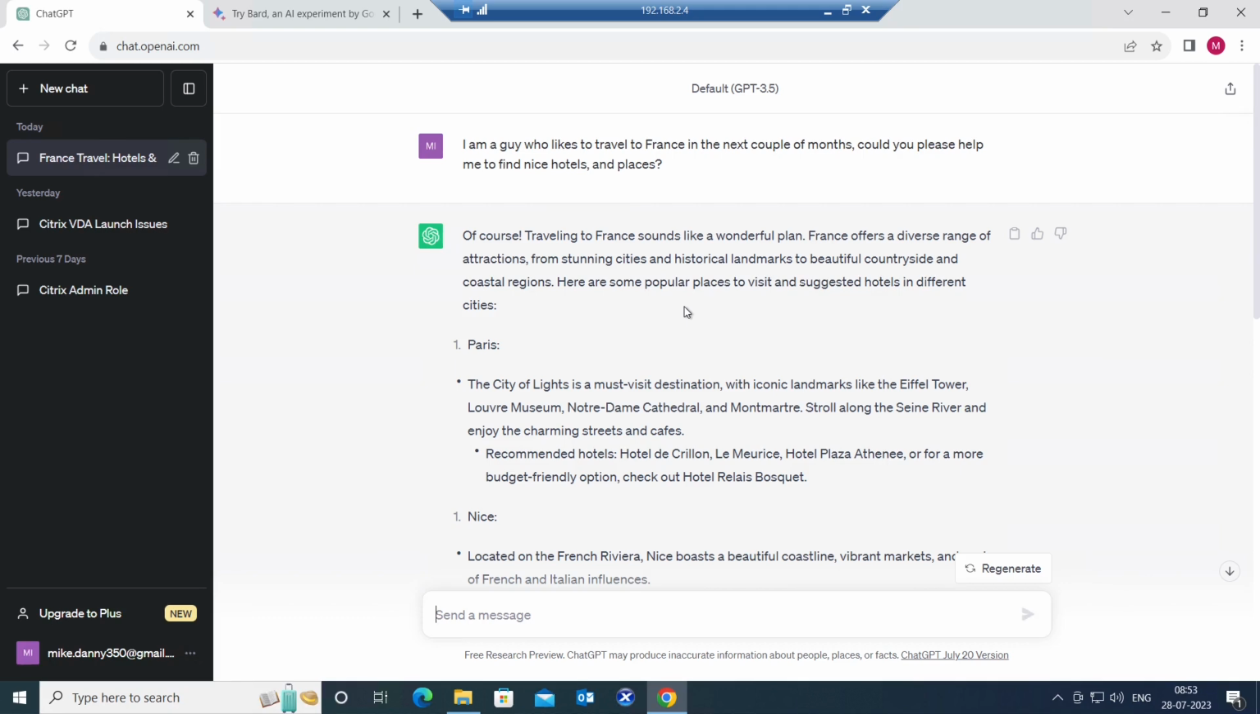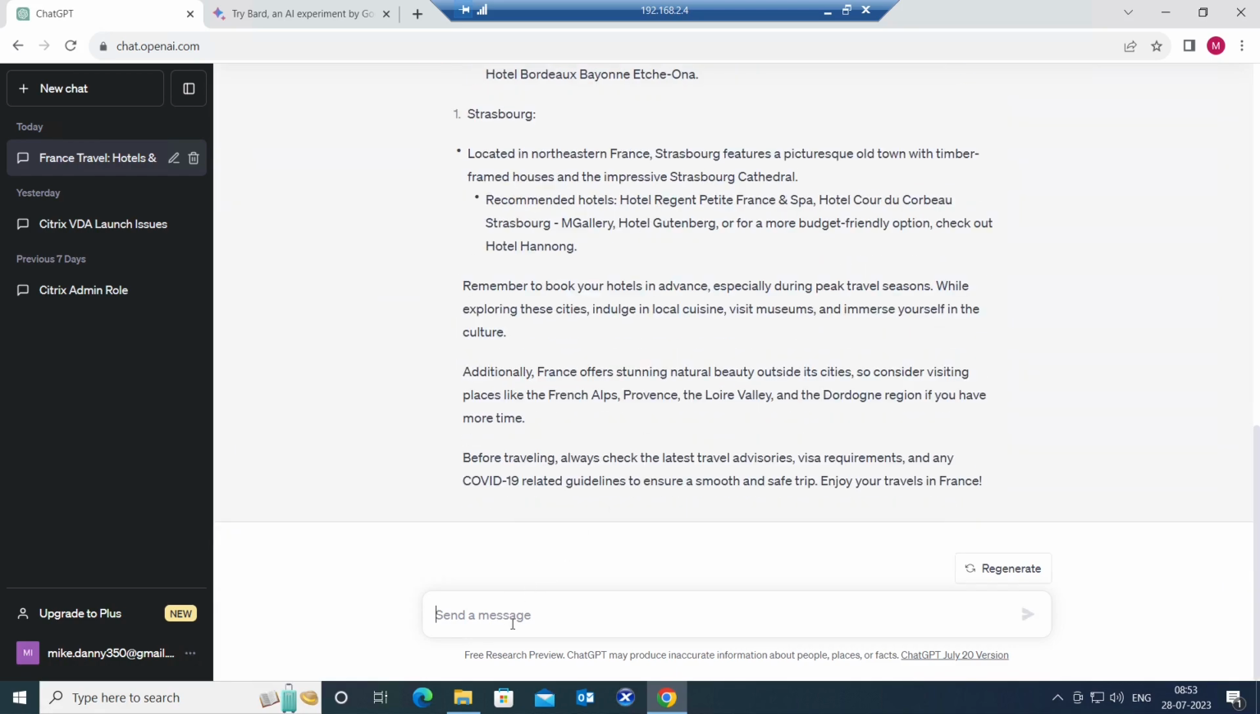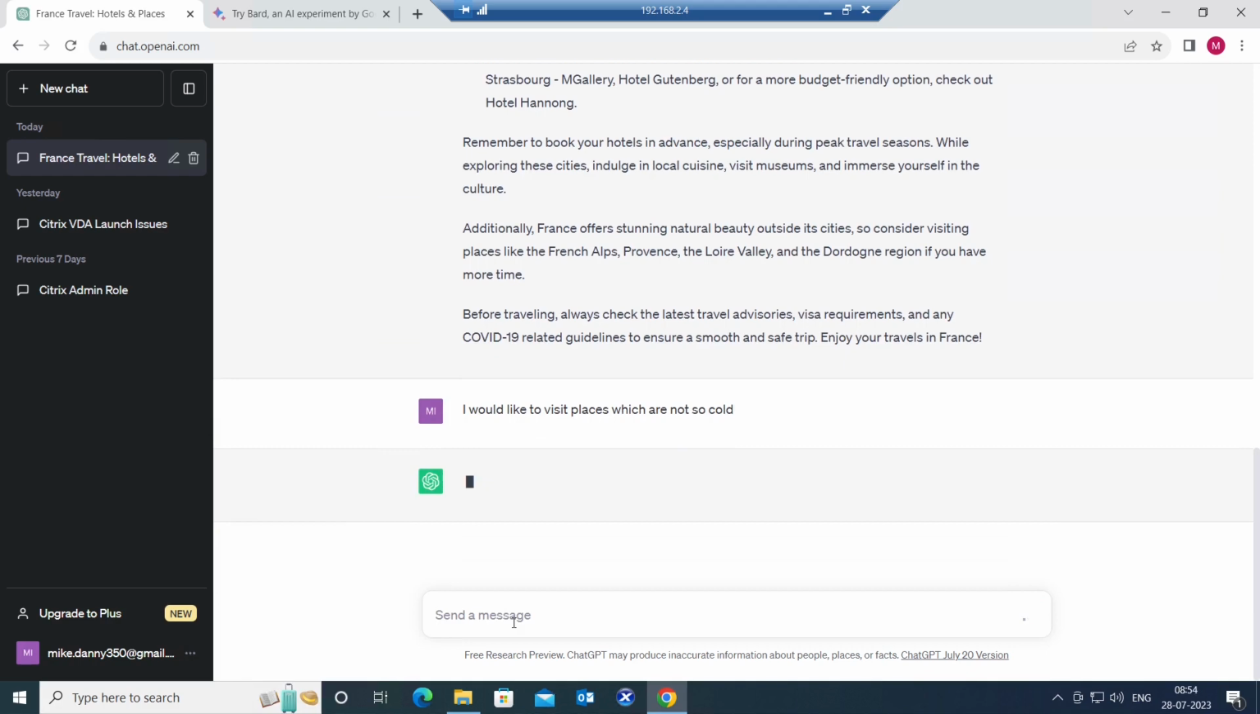So I'll show you what else we can do with ChatGPT application. So you got the answer, right? You asked a question, you got the answer. Now, the best thing is you can still go back to ChatGPT application and you can ask more questions. I would like to visit places which are not so cold. Okay, maybe you don't like to spend time in cold cities. So you hit enter. So this is your requirement.